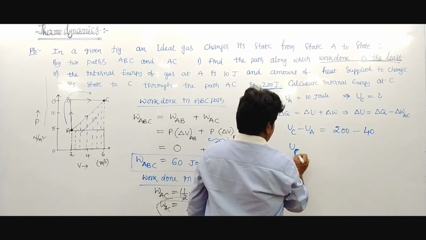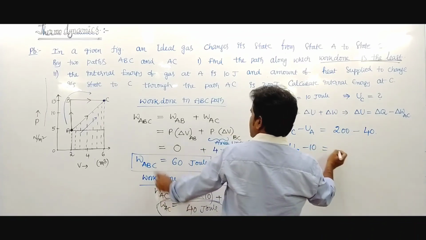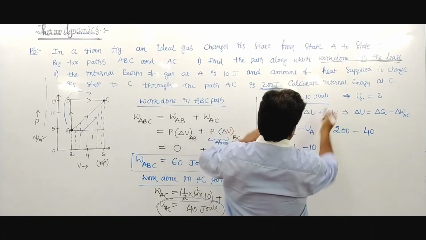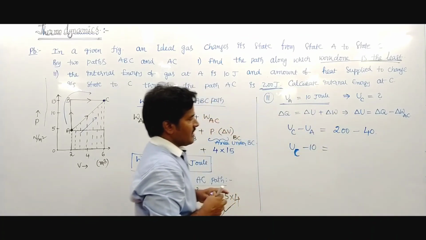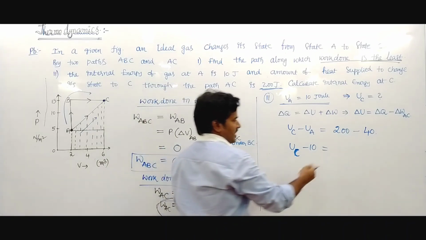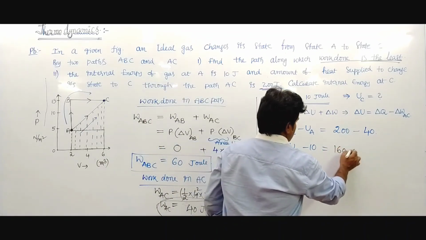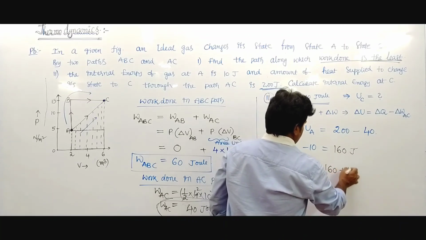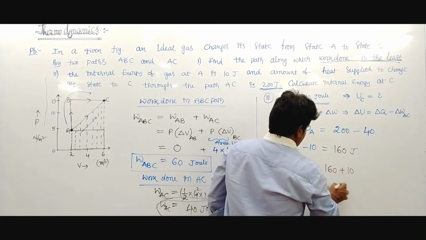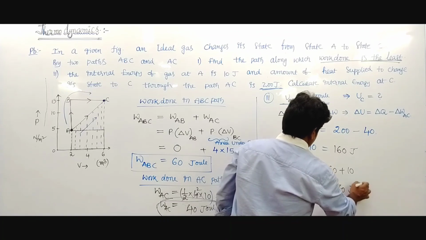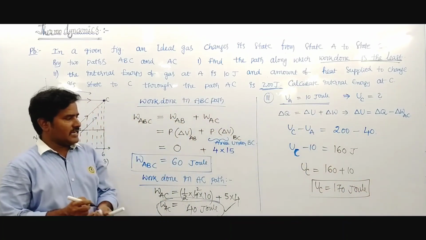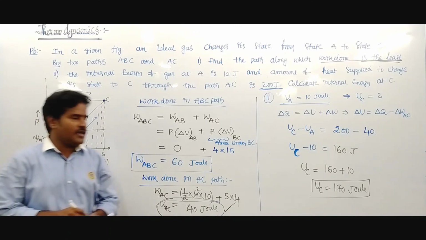UA is given as 10 joule. So UC minus 10 equals 160 joule, where UC equals 160 plus 10 joule. The internal energy at C position becomes 170 joule.